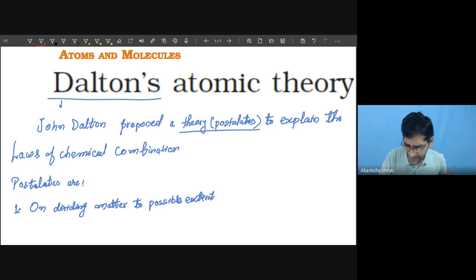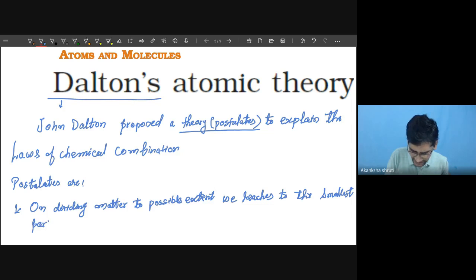On dividing the matter to possible extent, we reach the smallest particle of that matter called atom.